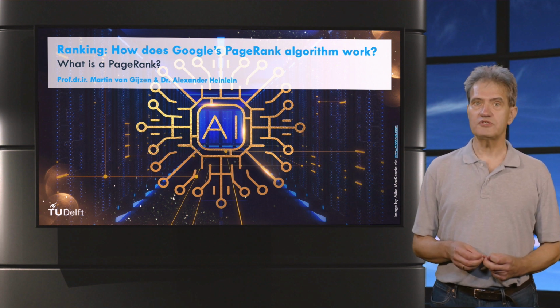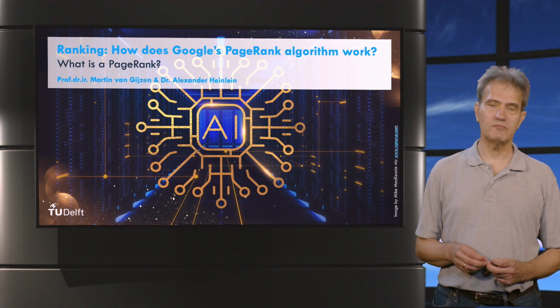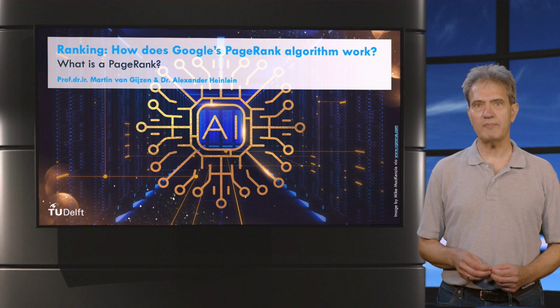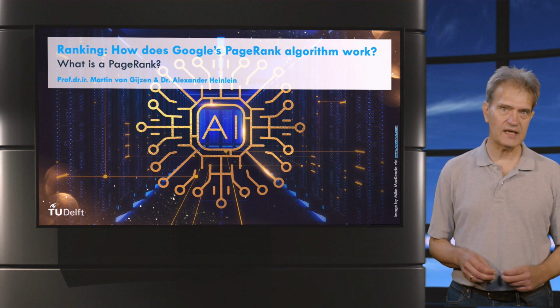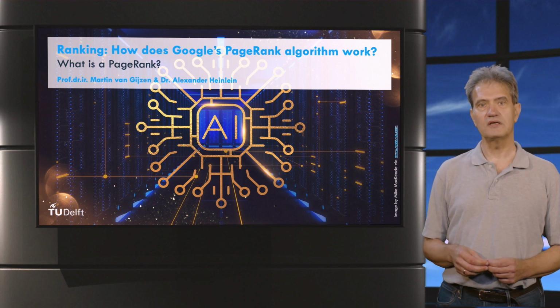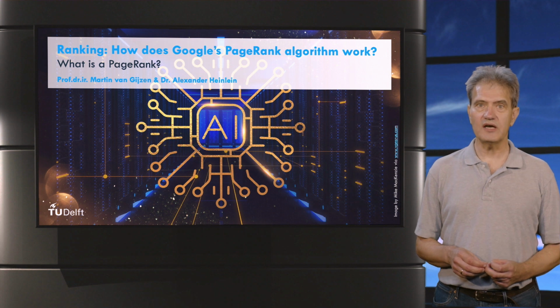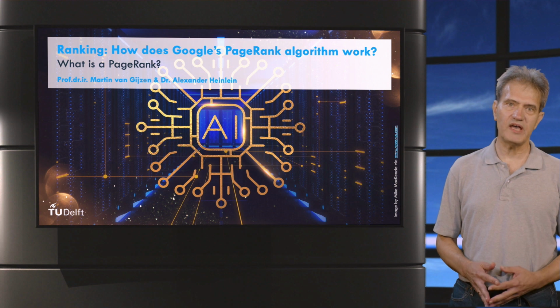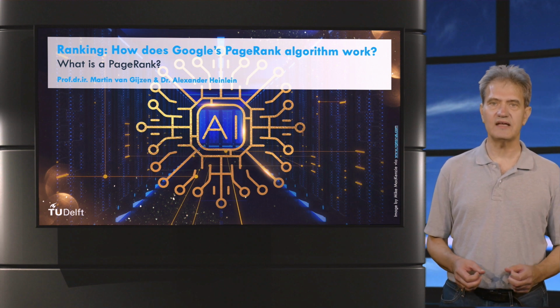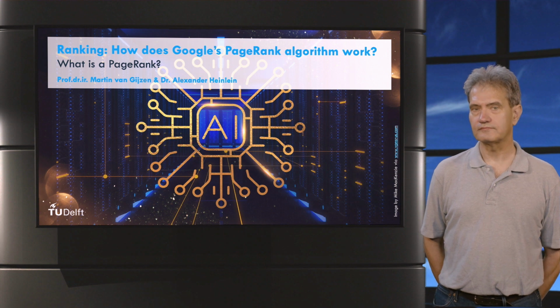In this part of the course, you will learn how this list is determined. It's a true big data problem. There are billions of websites and somehow Google orders this enormous amount of diffuse data into a selection of pages that are relevant to a query. The algorithm that does this is called the PageRank algorithm. It was developed by Larry Page and Sergey Brin in 1998. Both are co-founders of Google.